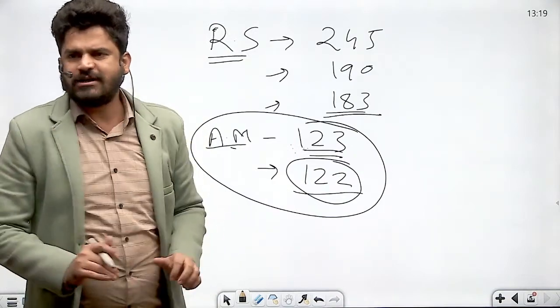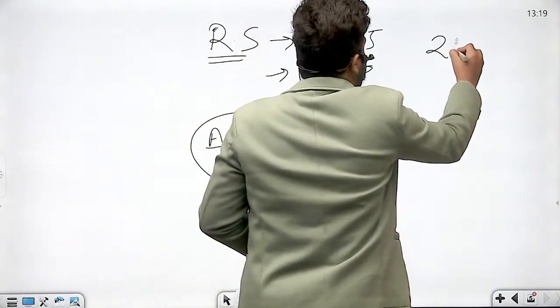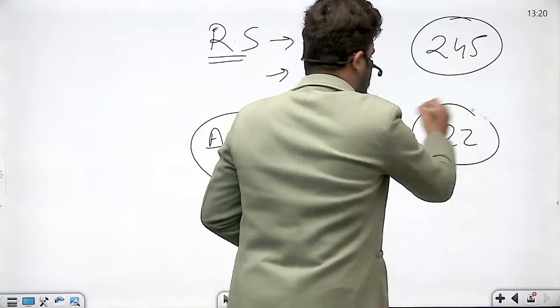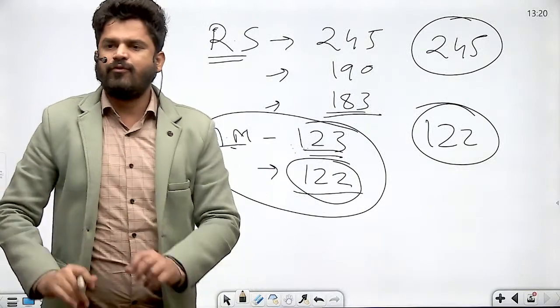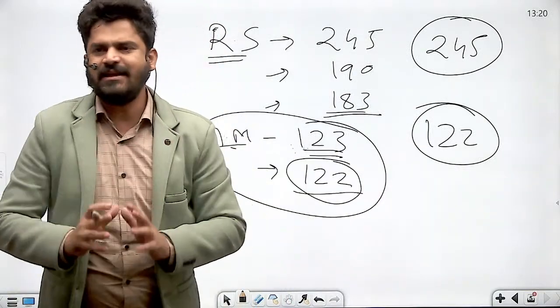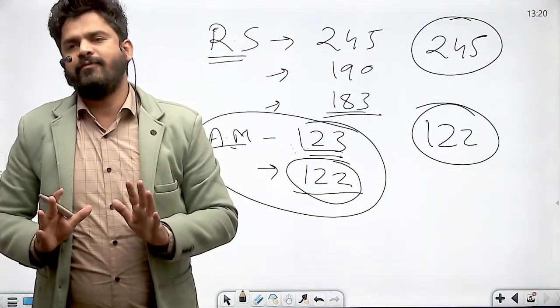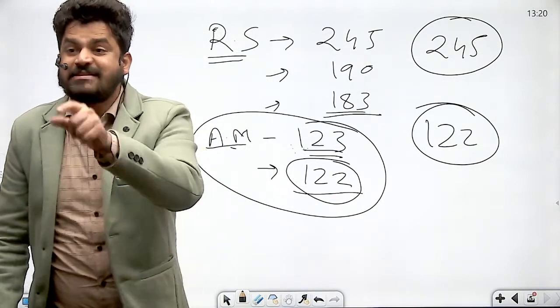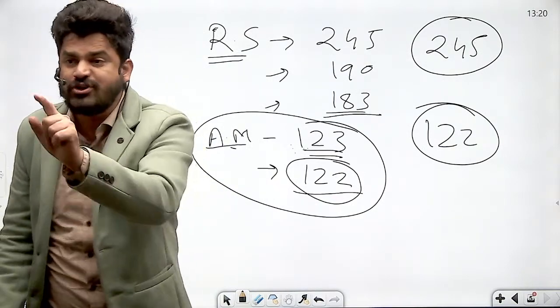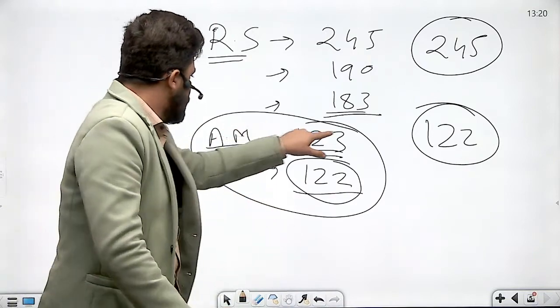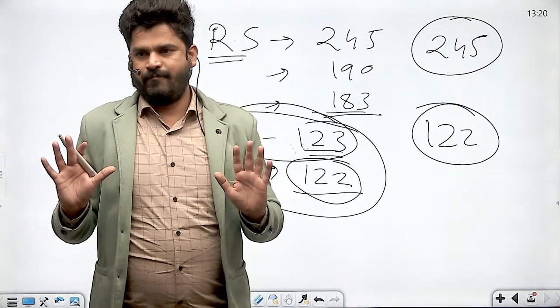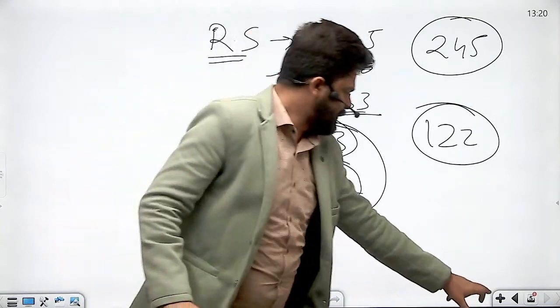On a given day it can happen, suppose out of 245, only 122 people are present. Suppose out of 245, 122 members are present and all of them vote in favor of the bill. But still that bill will be defeated. That resolution will be defeated. Why? Because absolute majority requirement has not been fulfilled. Got it? Right?